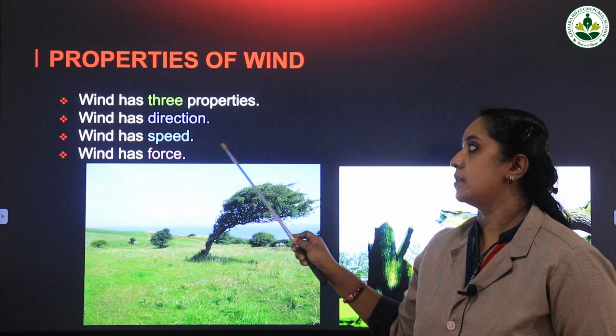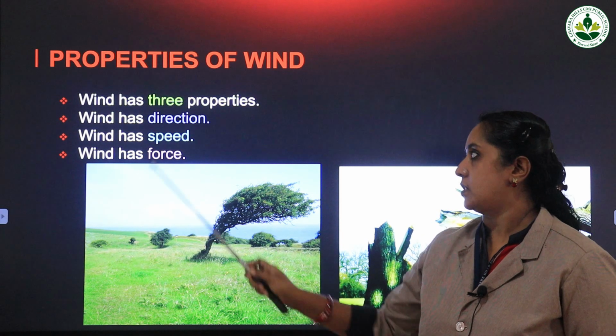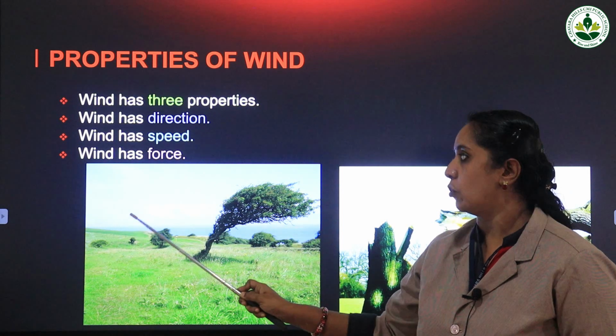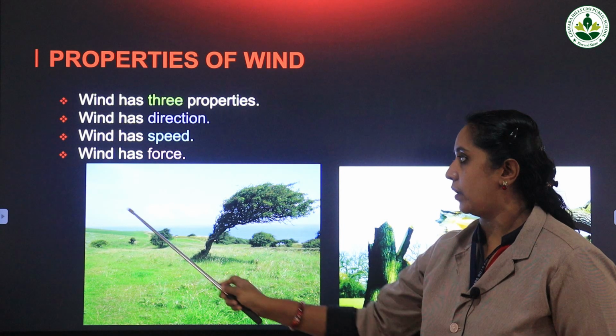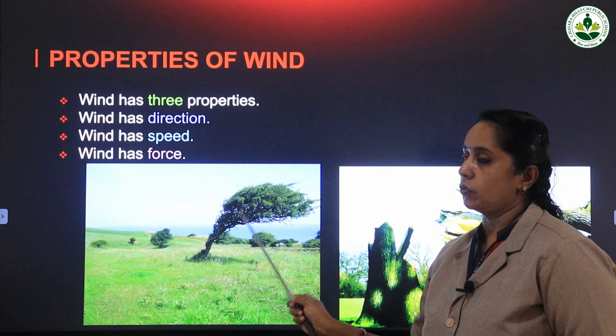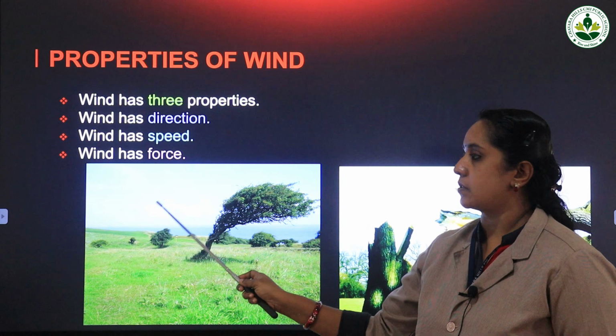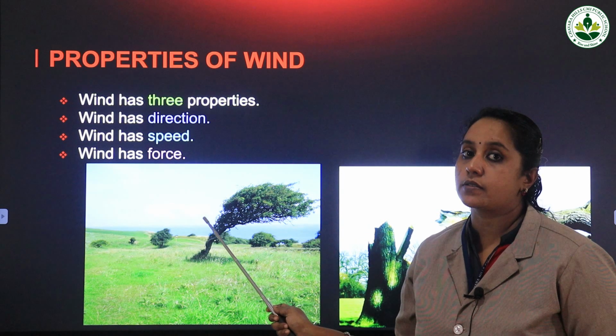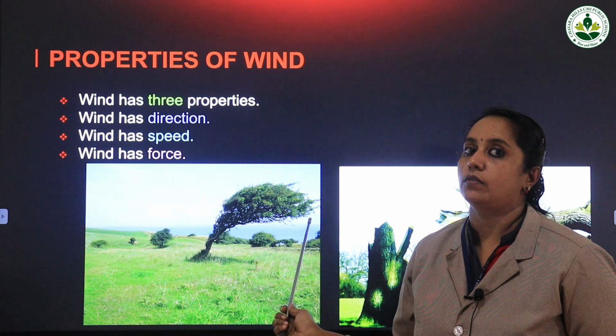So wind has speed. The first one is, wind has direction. Wind moves in a particular path. So when it is in this way, the trees move to that side. When the wind is moving with high speed, what happens? Trees can break down.